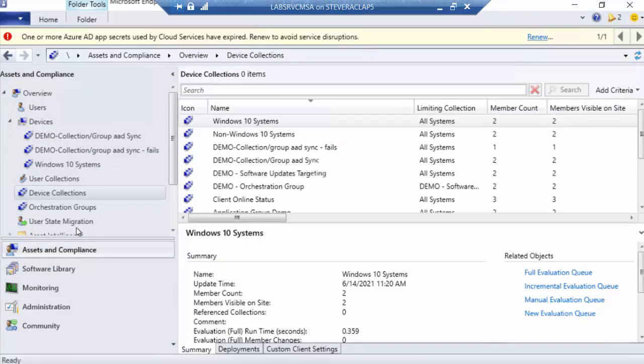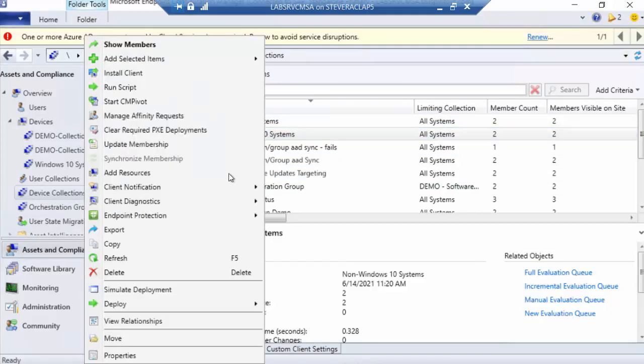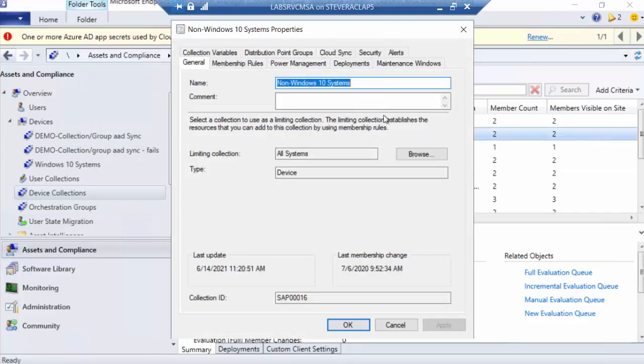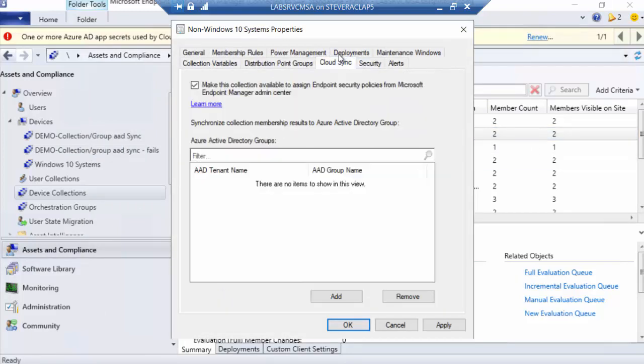And then after that, there's really a pretty easy way to set this up the rest of the way, and that's to go to the device and/or user collection and pick one. I'm going to just pick one that I have not replicated. Go to Properties, and then go to the Cloud Sync tab, and then here you're just going to add in what group you want this collection to synchronize against.